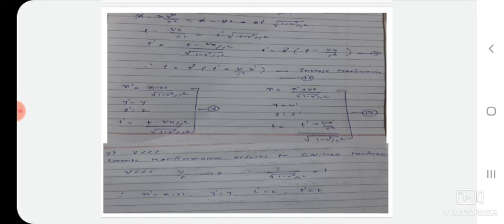If gamma is equal to 1, it means x prime is equal to x minus vt, y prime is equal to y, t prime is equal to t, and z prime is equal to z. It means by using this condition, or if we introduce one constraint, our Lorentz transformation equation reduces into the Galilean transformation equation. This is all about the Lorentz transformation equation.